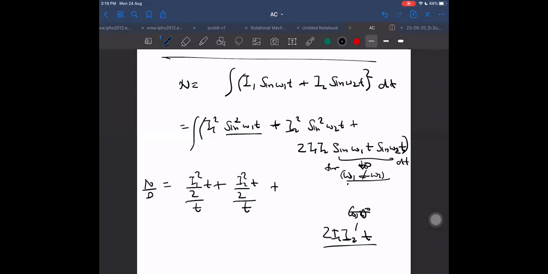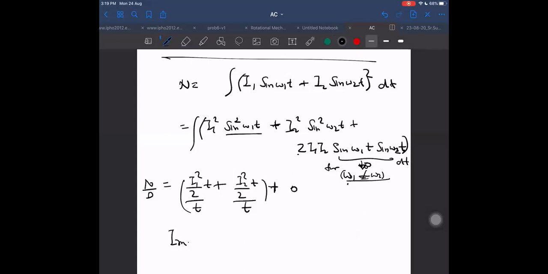But why is he not understanding? I am trying to tell him about cos 0 also. What is the mistake he is committing there? Cos 0 is 1, understood. If you take that, then also it is becoming infinite because it will be giving us some constant term, plus anyway 0. 0 for which case? When omega 1 is not equal to omega 2, then 0, meaning some finite value divided by time, so it will be approaching 0 in that case.